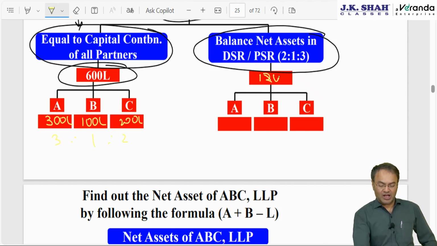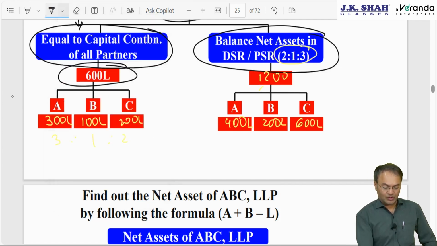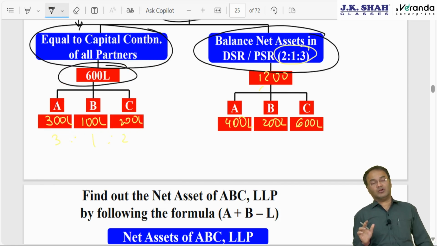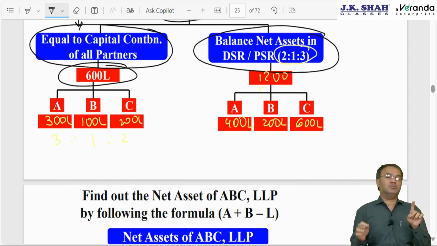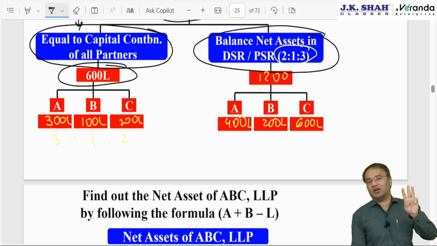Now the story with 1200 lakh, the balance amount, to be apportioned in the ratio of profit sharing. Profit sharing ratio is how much? 2:1:3 given. So here it will be 400 lakh to A, 200 lakh to B and the remaining 600 lakh to partner C. Having done this, what did we do? Step number 1, find out the net worth of the firm, AOP, BOI, LLP. How? By applying the formula A plus B minus L. Then find out the net worth, that is 1800 lakh.